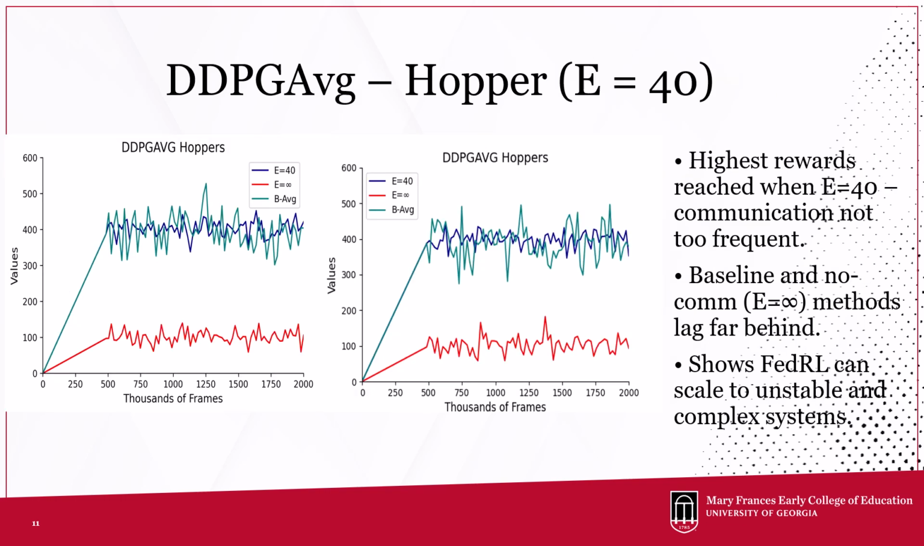Hopper presents more unstable and sensitive dynamics, where we use DDPG average and E equals 40. The training curve shows consistent reward growth compared to the baseline and E equals infinite. On the right hand side, the plot shows that the federated model reaches superior performance levels across varied environments. This confirms that moderate communication frequency enables learning that's both efficient and transferable.